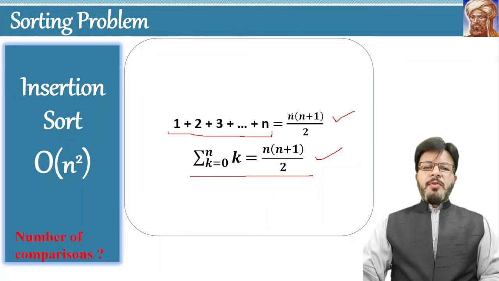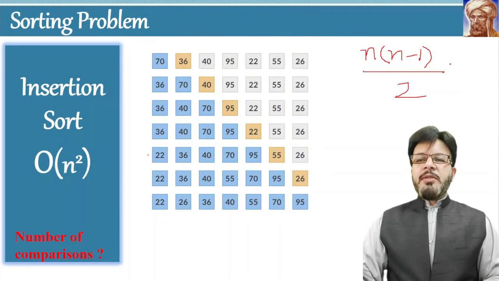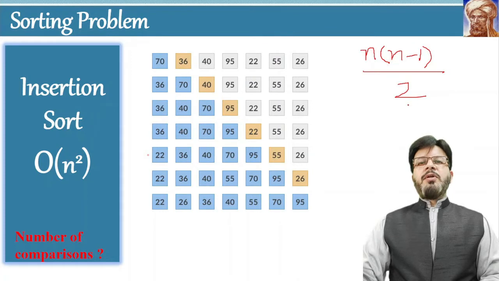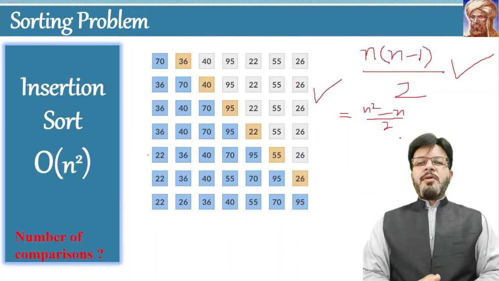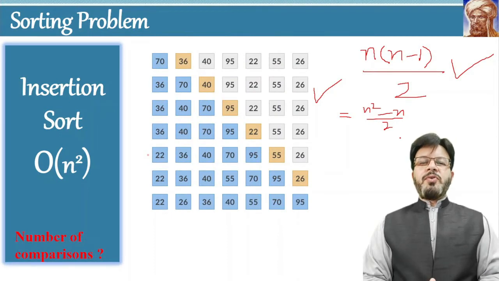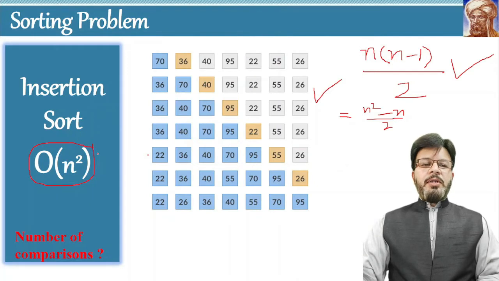So we can replace n here and here with n minus 1. The result that we get is n times n minus 1 divided by 2. So this is the total maximum possible number of comparisons. We can also write this in the form n square minus n divided by 2. The biggest term in this formula is n square. Therefore, we have written here order n square.